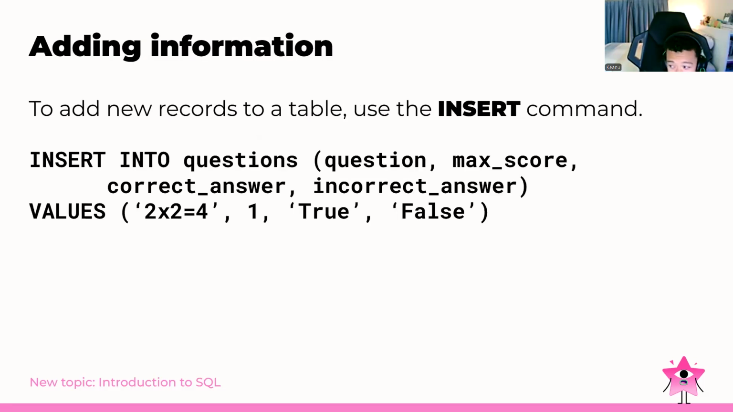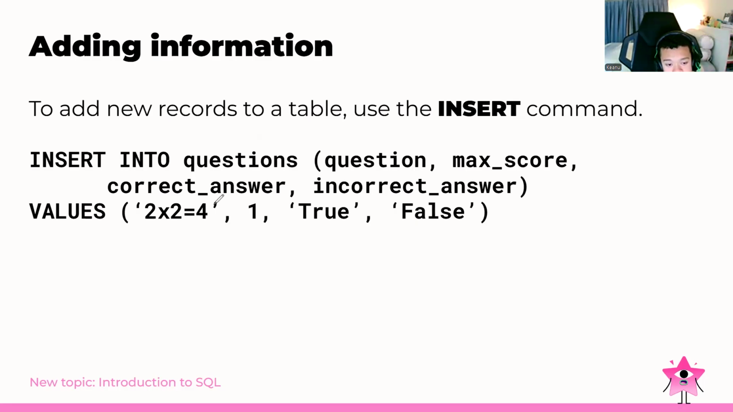And then to add new records to the table, we can use the insert command. So just type insert into questions. We have the question, the max score, the correct answer, and the incorrect answer. So basically, we have four columns here, and we want to insert into the questions table.